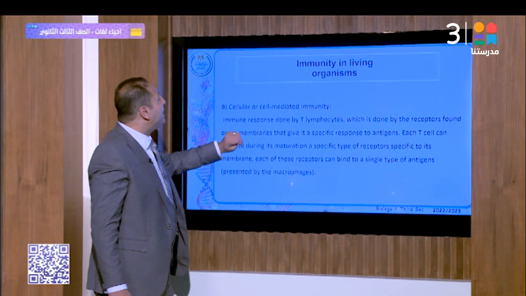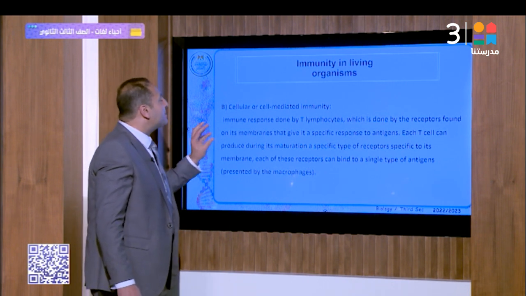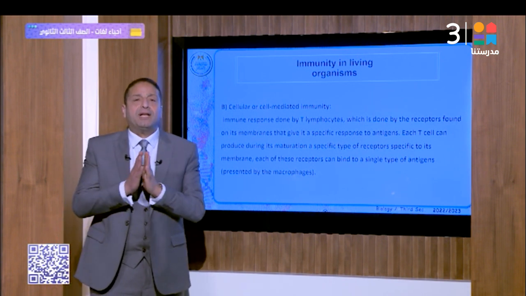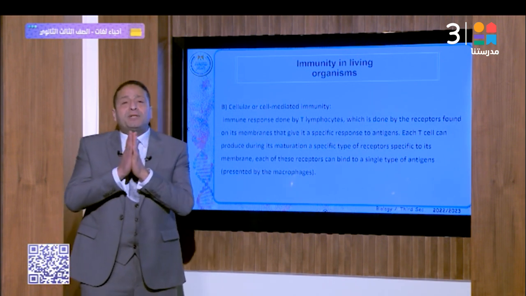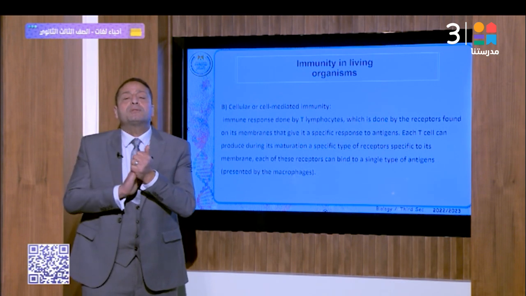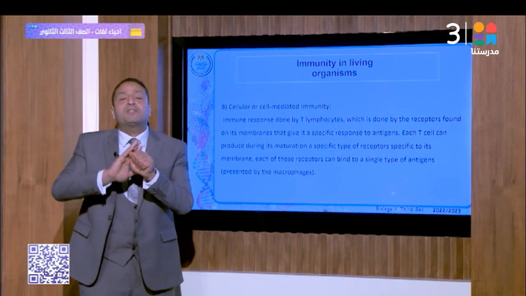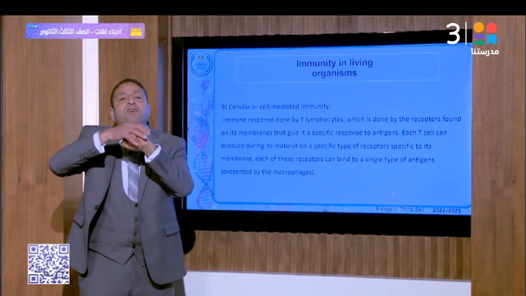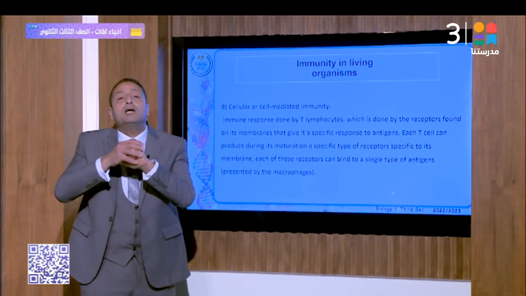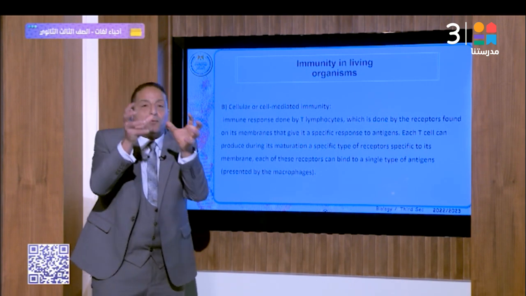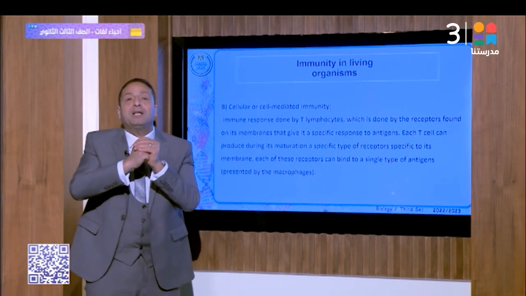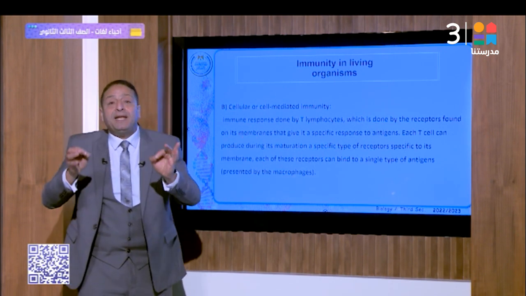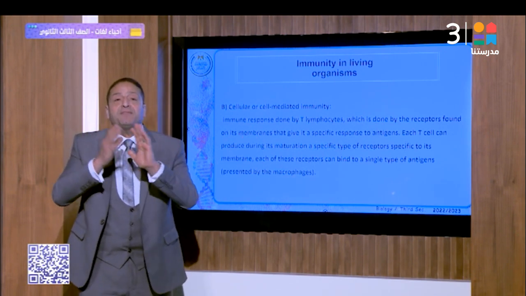Cell-mediated immunity. This is a specific type of defense mechanism. It's called cellular immunity. Cellular immunity means that it is the immune response done by T lymphocytes through receptors found in their membranes, to give a specific response against a specific antigen. Pay attention, please, to this part explaining the cellular defense mechanism.